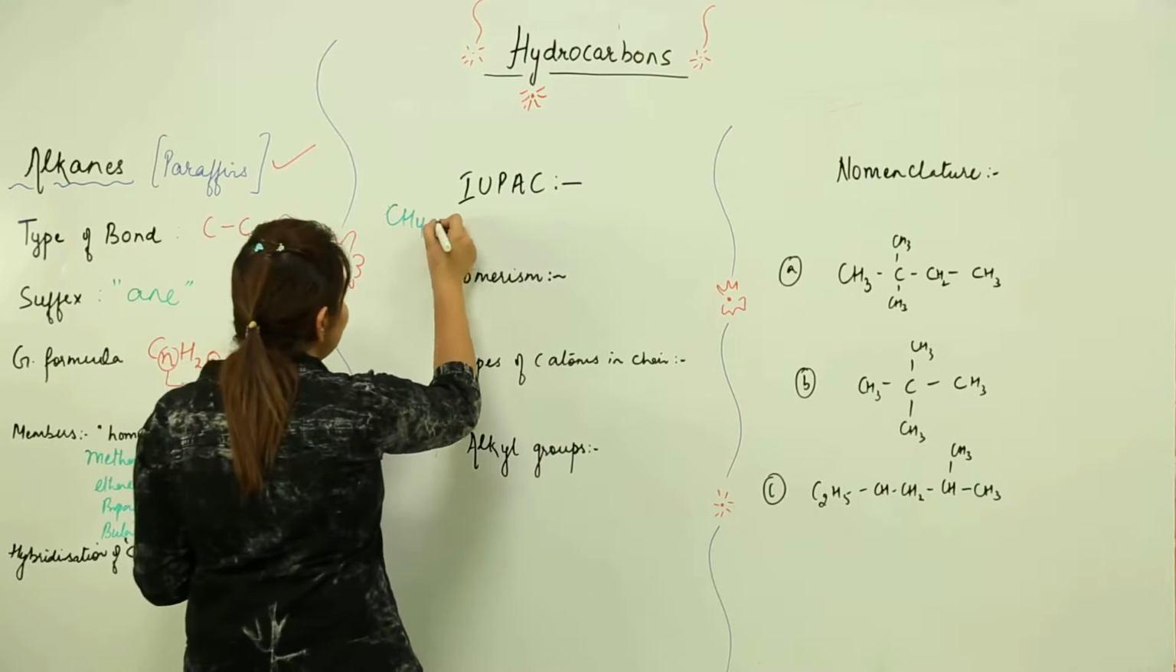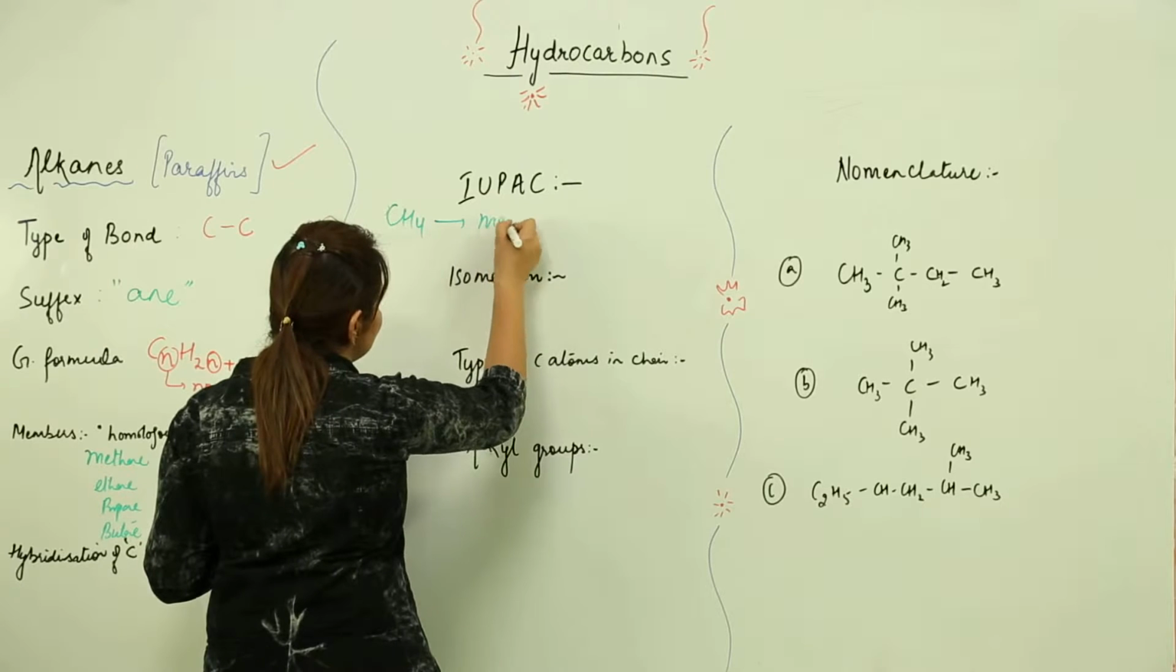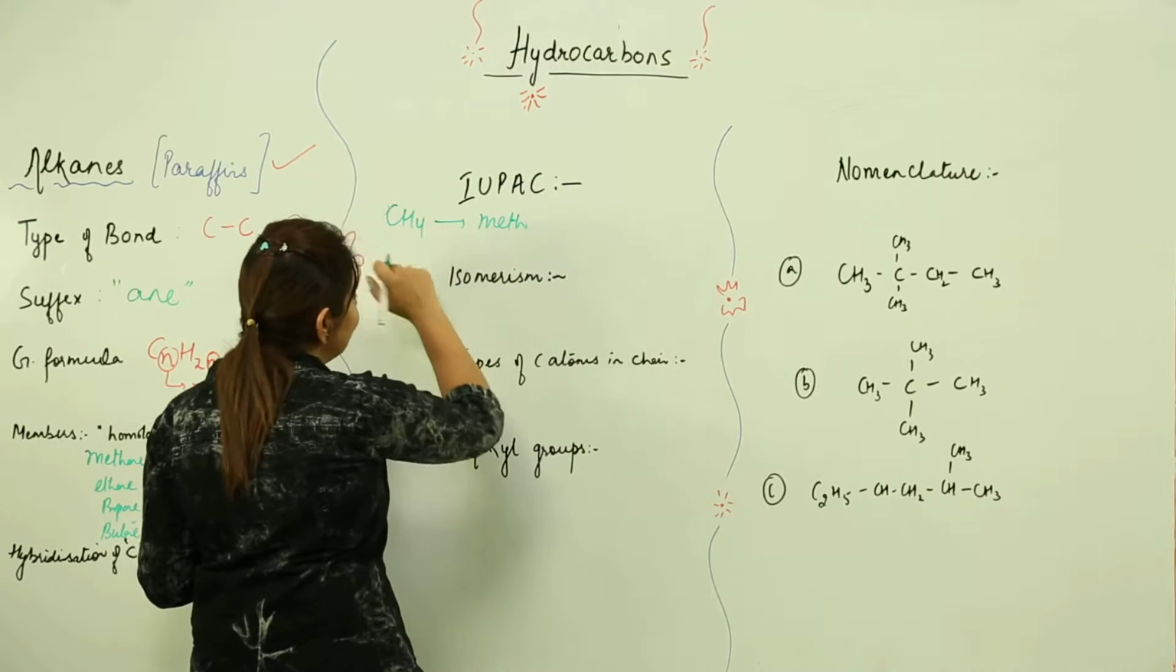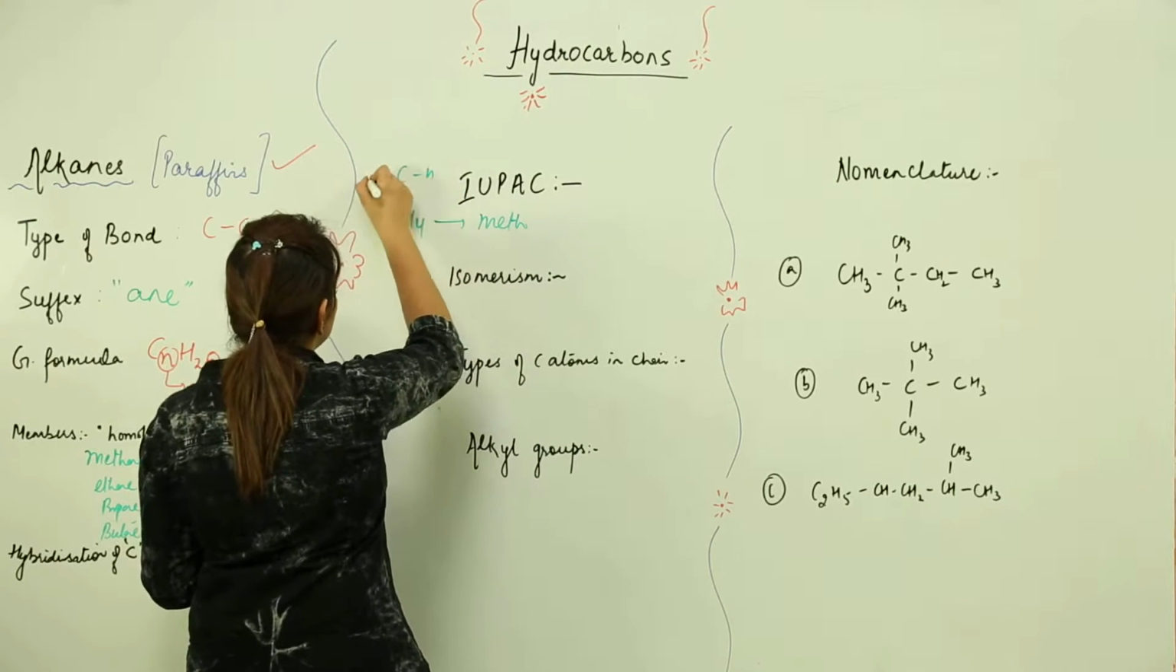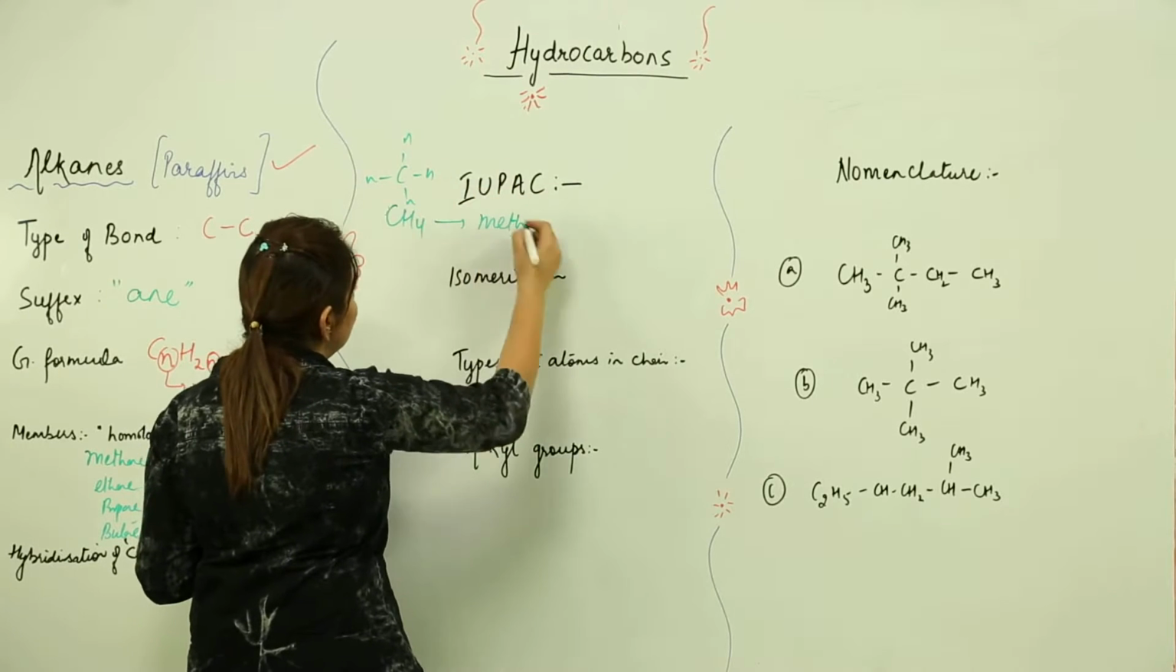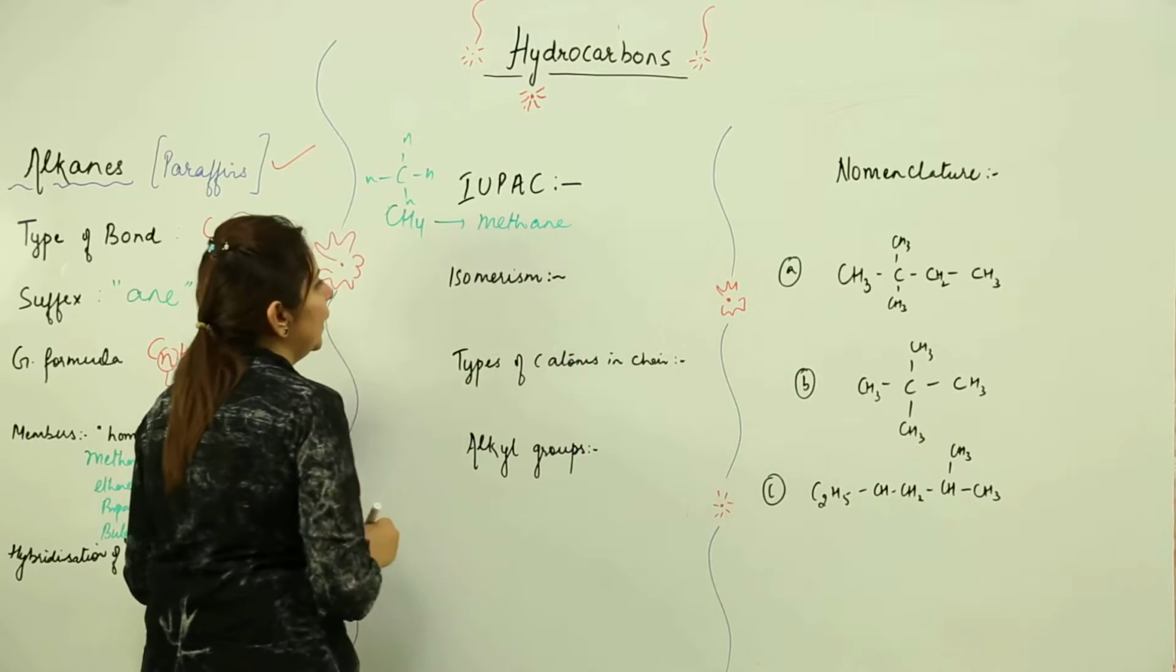So the name for this is one carbon, that means the word root is meth, because it is an alkane, because you can have the structure all single bonds, so it is called methane.